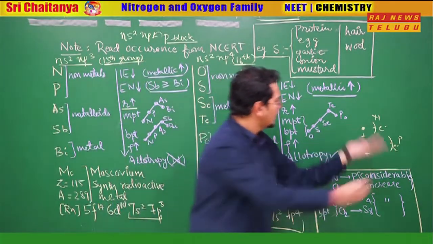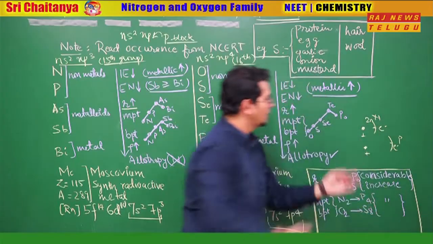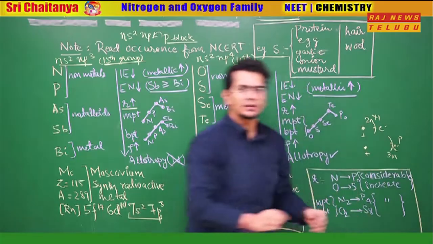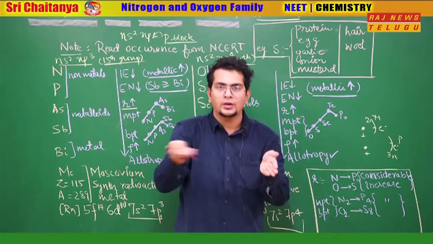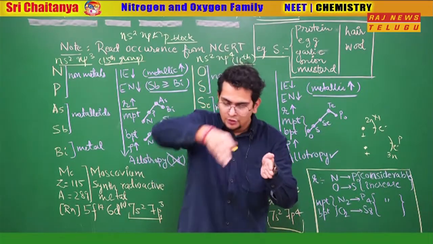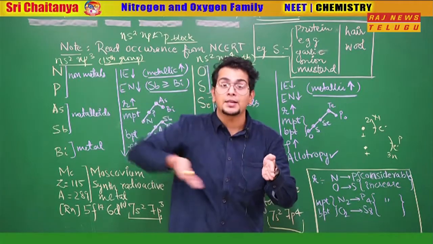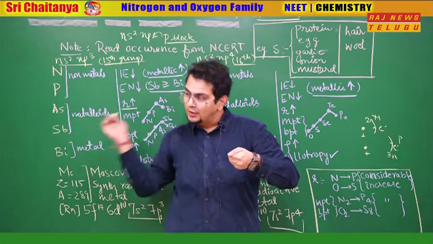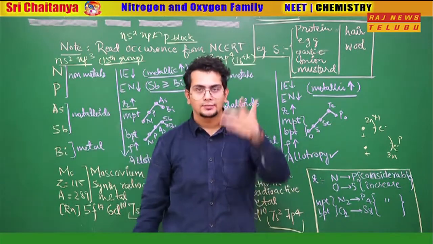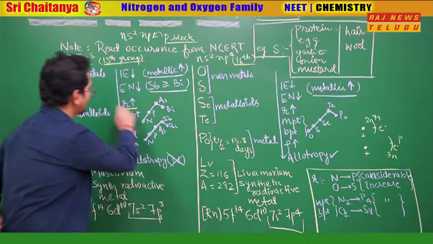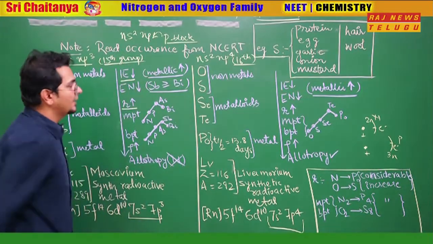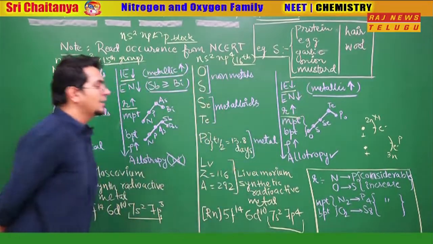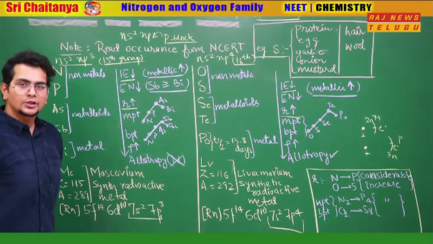Why is the radius increasing? Because top to bottom, nitrogen has the second shell as the last shell, while phosphorus has the third shell as the last shell. You can imagine there are only 2 shells in one case, and 1, 2, 3 shells in the second case. Obviously the one having 3 shells will be larger in size. Its electron will be far away, so less energy is required to eject the electron there. So top to bottom, radius increases and ionization enthalpy decreases. Luckily for us, in both groups, radius increases and ionization enthalpy decreases. There is no exception as such.